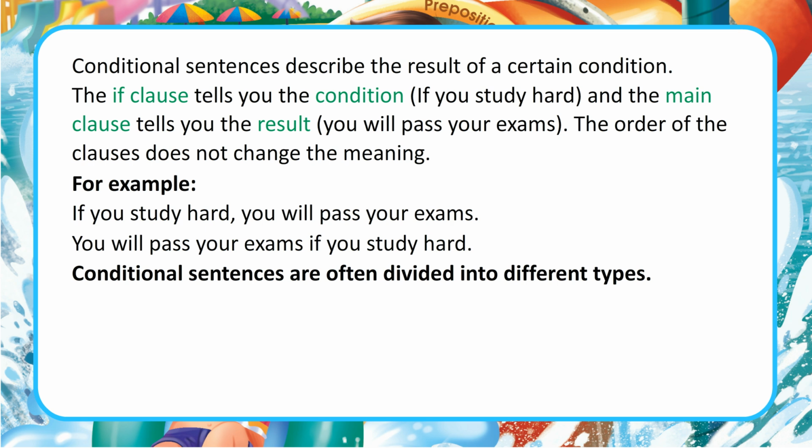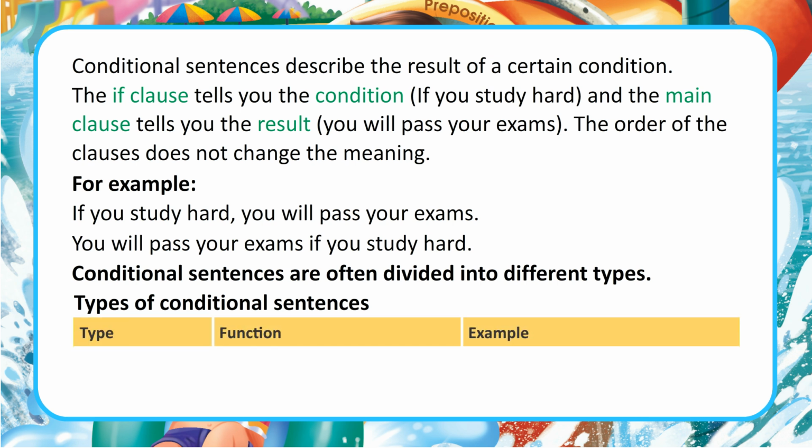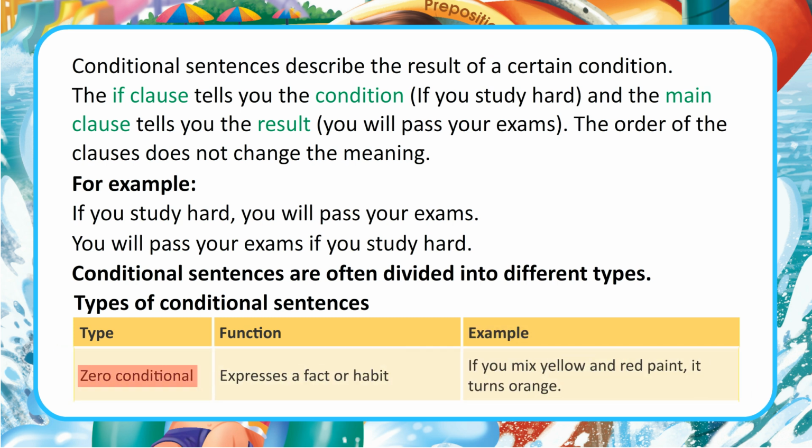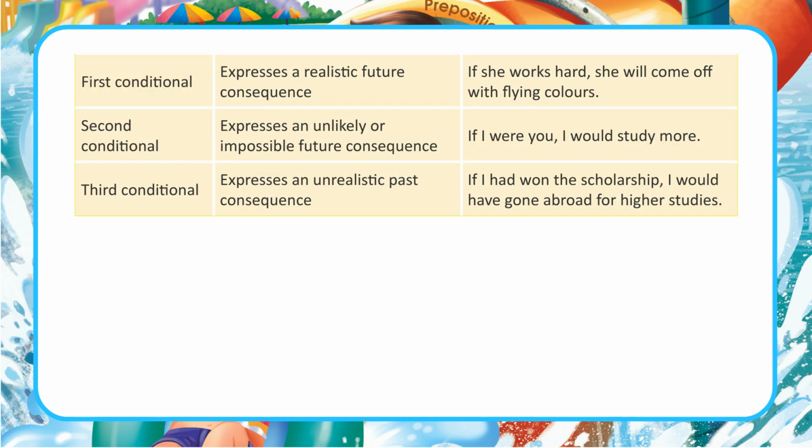Conditional sentences are often divided into different types. Types of conditional sentences: type, function, example. Zero conditional expresses a fact or habit: if you mix yellow and red paint, it turns orange. First conditional expresses a realistic future consequence: if she works hard, she will come off with flying colors.